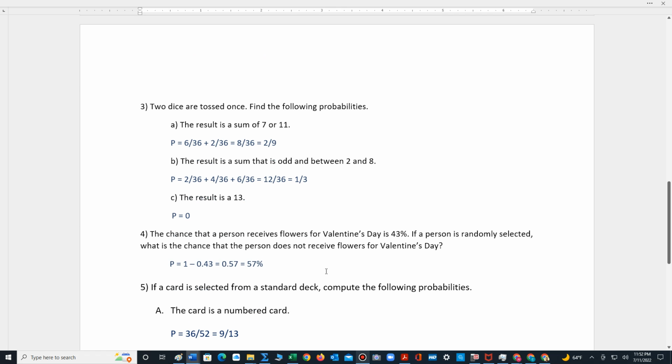Number 3, we're looking at 2 dice that are tossed once, find the probabilities. So part A is saying the sum is 7 or 11. We can use, remember, the total amount of possibilities when 2 dice are tossed is 36.